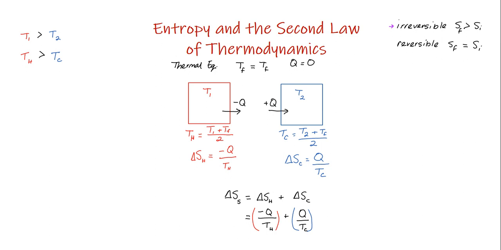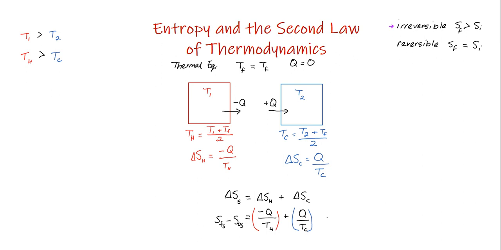So one thing that I'm going to do next is actually expand delta S for the system to represent the final entropy for the system minus the initial entropy for the system. And what I'll show here is that I'm going to calculate S_final for the system.